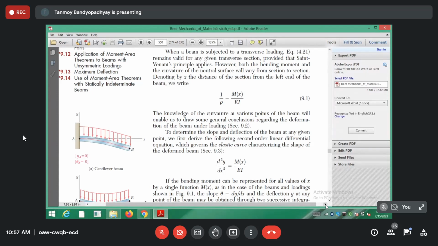See, there is a problem: a steel bar of rectangular cross section. The cross section of the bar is given, and it is used as a column with pinned ends. So both ends of the column are pinned. What is the shortest length for which Euler's equation applies? So we have to find out the value at which Euler's curve is applicable. We have to determine the shortest length. How will this be done?